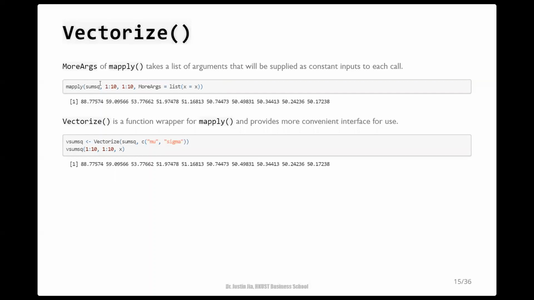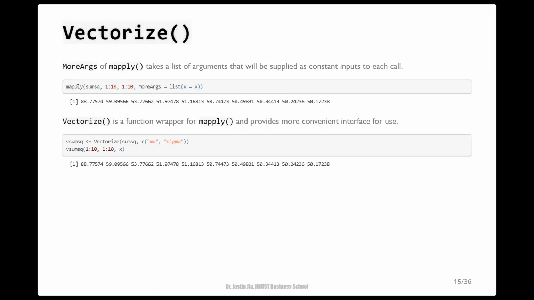And this can be fixed by using the MoreArgs parameter of mapply. This parameter is used to specify a list of arguments that need to be supplied as constant inputs to each call. Now, as you can see, the problem is solved. And we end up with 10 sums of squares.